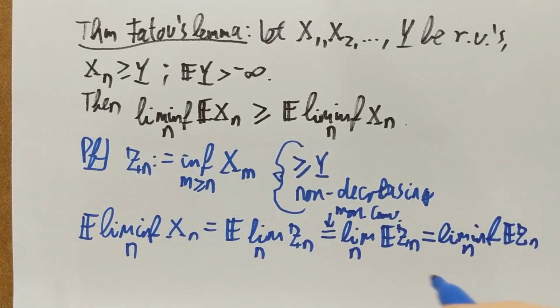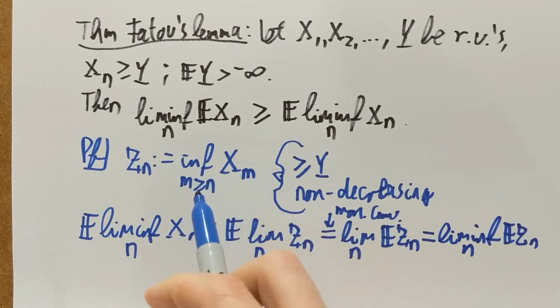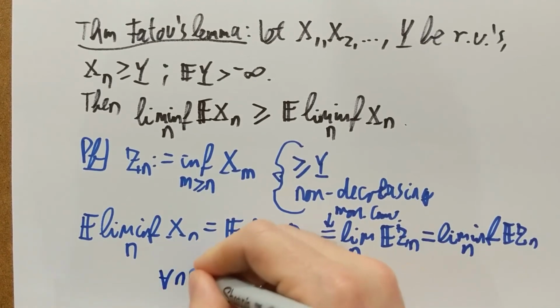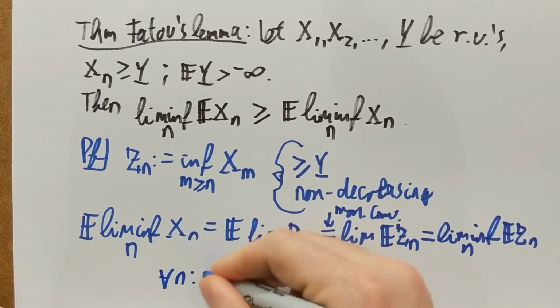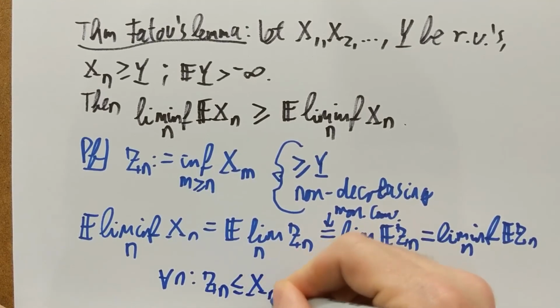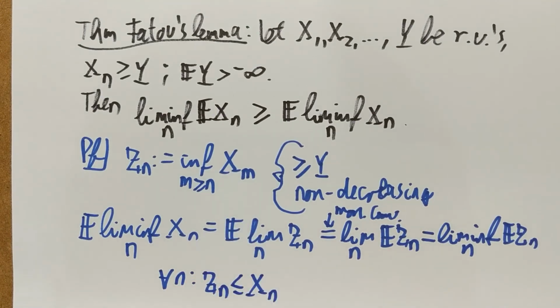However, Zn, being the infimum of the Xm with index starting from n, I know that for every n, Zn, just by the definition of it, cannot exceed Xn, just because it's an infimum taken of a set that contains Xn. So Zn for every n cannot exceed Xn.